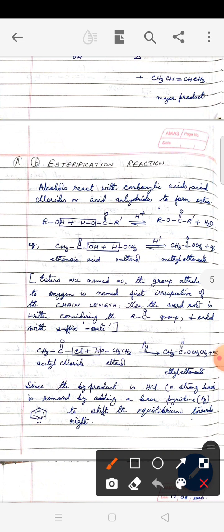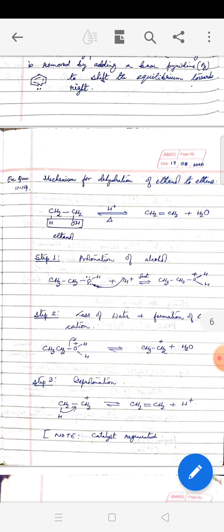To shift the equilibrium towards the right, that means towards the product, we use pyridine, Py. You can see the structure of pyridine here, which is a base which will be able to absorb the HCl formed by forming a compound called pyridinium chloride. So that's how it helps to carry out the reaction at a faster rate, more towards the product. So this way the yield also will be good.